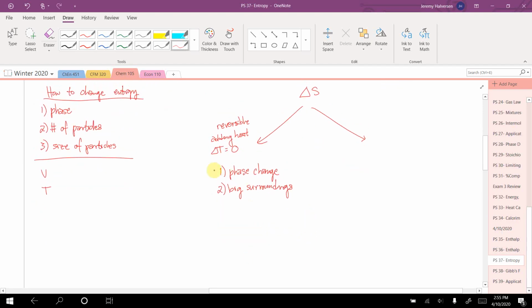So in these two situations is what you're going to see, but in general, in a reversible process, the change in entropy of something is going to equal the heat of that reversible process divided by the temperature. You could also write that as the delta H of that reversible process over the temperature that it happens at. Again, I'm adding heat, temperature's not changing, so we call it a reversible process. The two situations you see are phase change and the big surroundings, and we can find delta S as Q over T, or delta H over T.